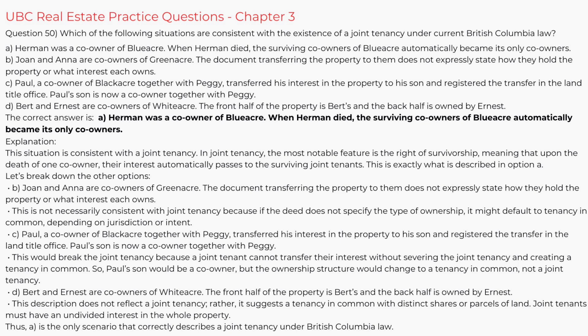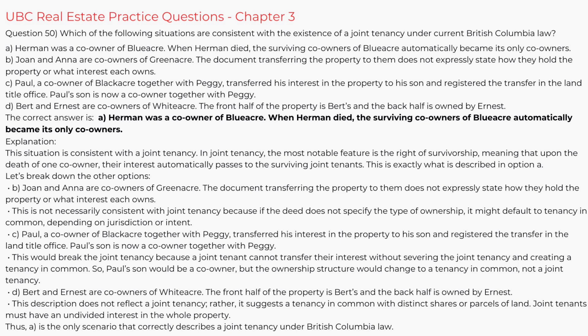C. Paul, a co-owner of Blackacre, together with Peggy, transferred his interest in the property to his son and registered the transfer in the Land Title Office. Paul's son is now a co-owner together with Peggy. This would break the joint tenancy because a joint tenant cannot transfer their interest without severing the joint tenancy and creating a tenancy in common. So, Paul's son would be a co-owner, but the ownership structure would change to a tenancy in common, not a joint tenancy.